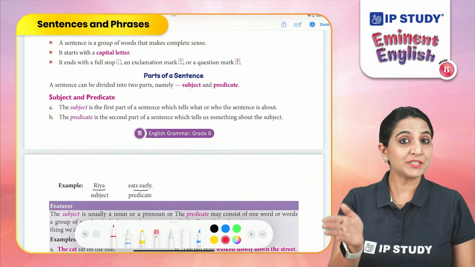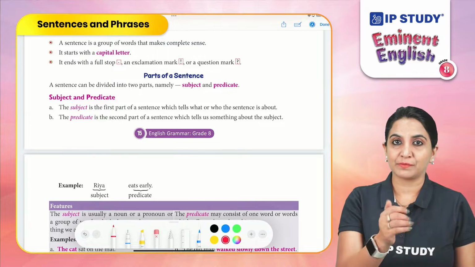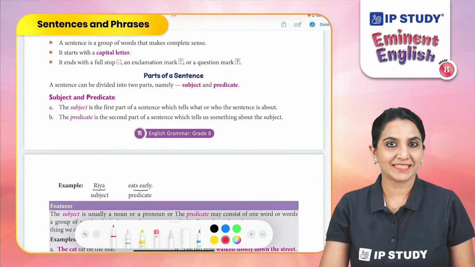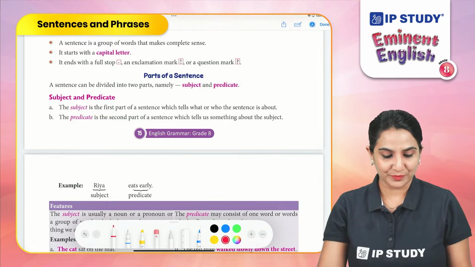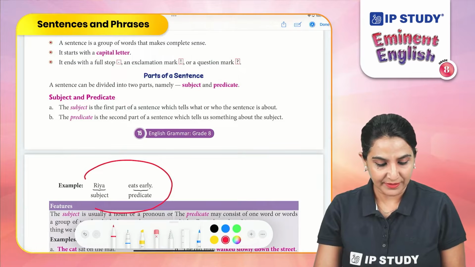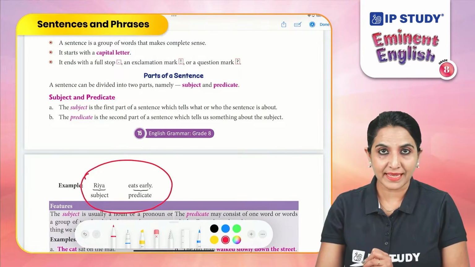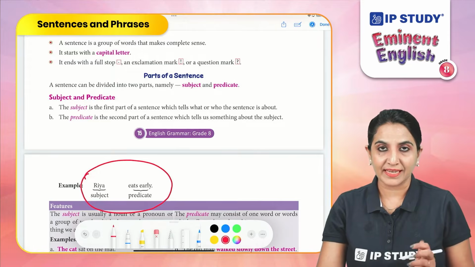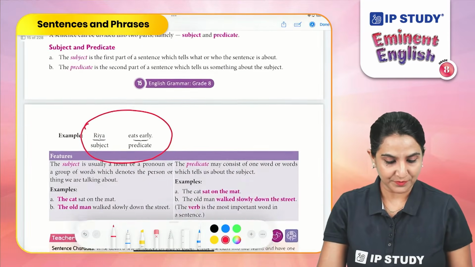So, the first part of the sentence is a subject and the second part of the sentence is a predicate. Let's see this example. Ria eats early. In this sentence, Ria is a subject, eats early is a predicate.